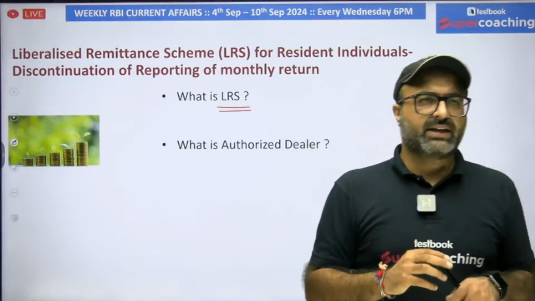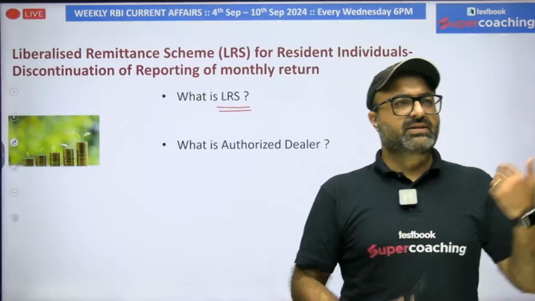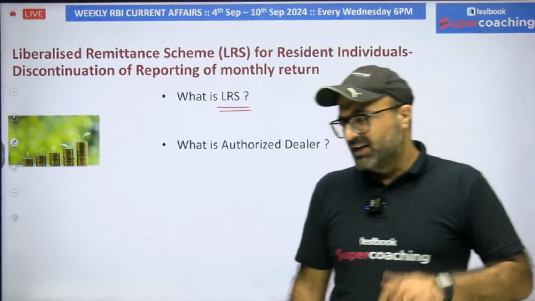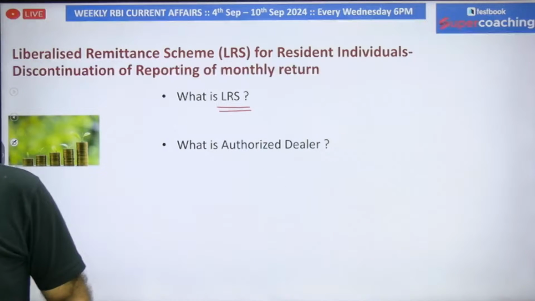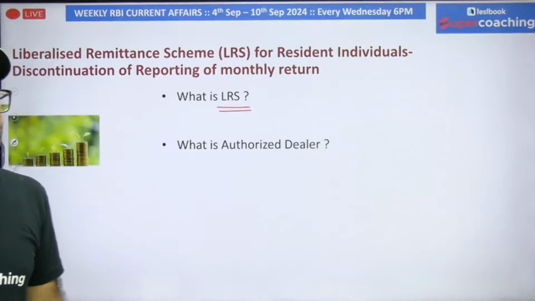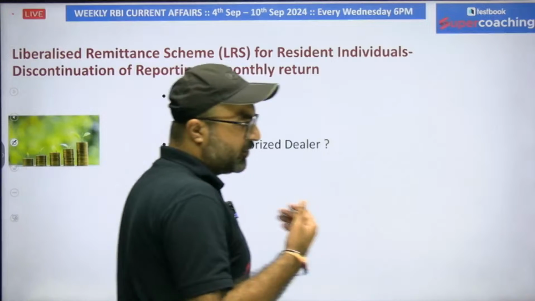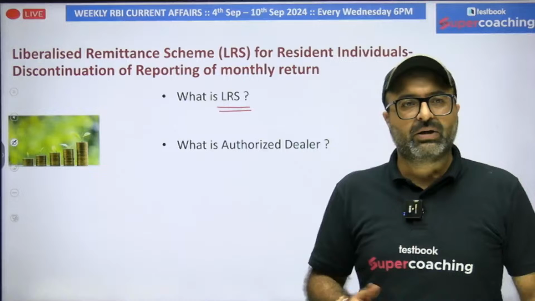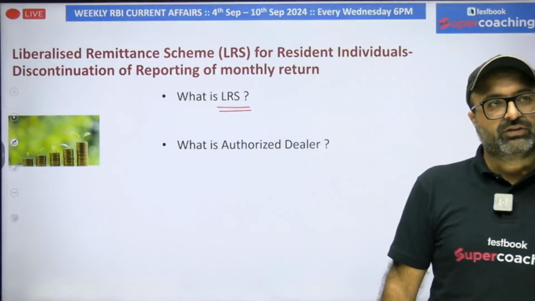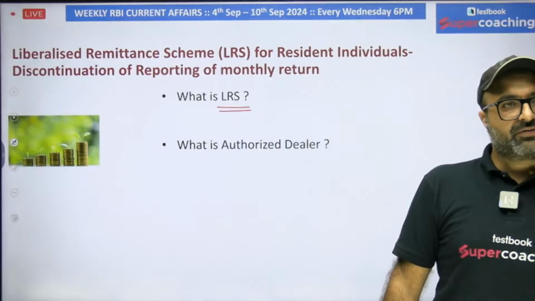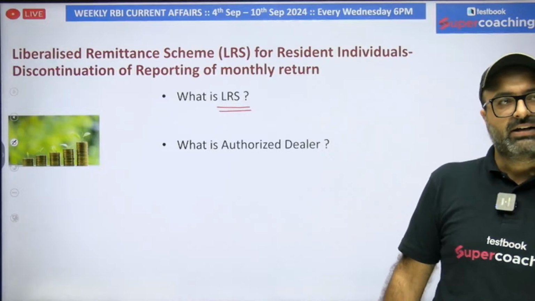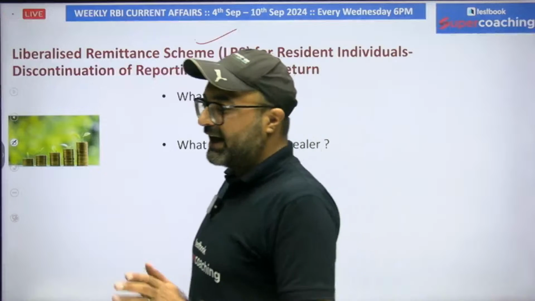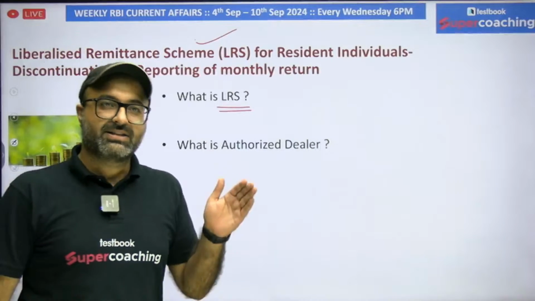For example, my younger brother is staying in Australia and going through his studies. He is into his study part, and side by side, he's trying to earn. But eventually, when he needs funds, he can call me up and say, Bhaiya, I need some funds. Could you please transfer them? So the moment, as an individual, a resident of India, I transfer funds outside India, that will be included under the category of liberalized remittance scheme.